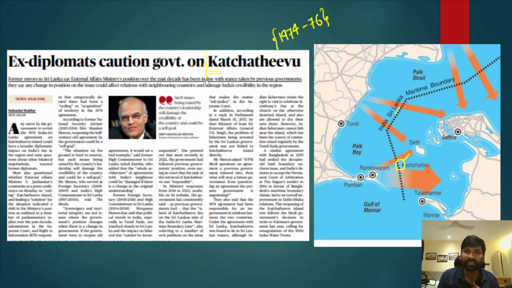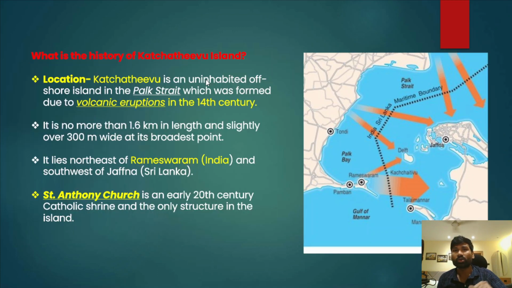Now, what exactly is the Kachativu Island and what is the issue in the present context, we will understand very briefly. The Kachativu Island is actually an uninhabited offshore island in the Palk Strait. Okay, so this is Palk Bay, and somewhere you can also see Palk Strait. A strait is a narrow waterway which is connecting two land masses.